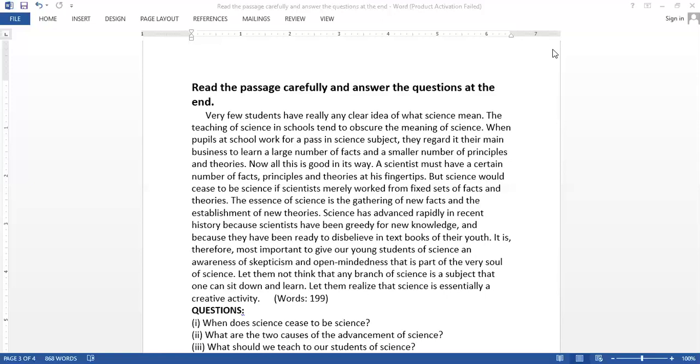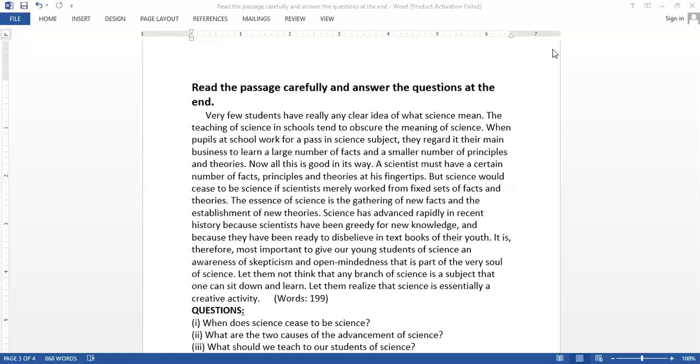The passage says, very few students have really any clear idea of what science means. The teaching of science in schools tends to obscure the meaning of science. When pupils at school work for a pass in a science subject, they regard it as their main business to learn a large number of facts and a smaller number of principles and theories. Now, all this is good in its way. A scientist must have a certain number of facts, principles, and theories at his fingertips.